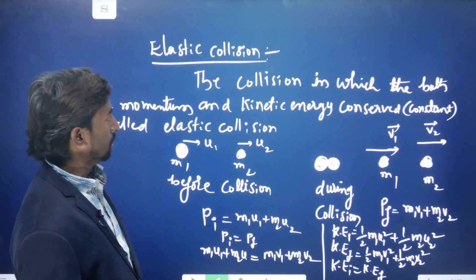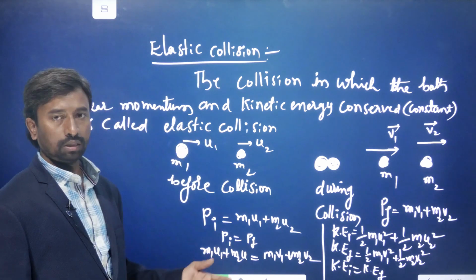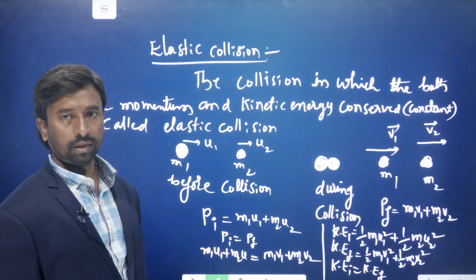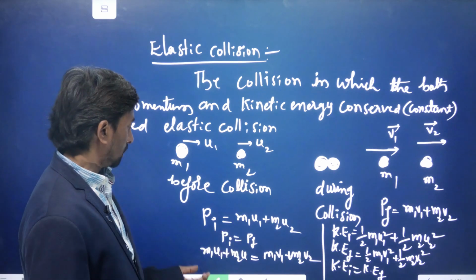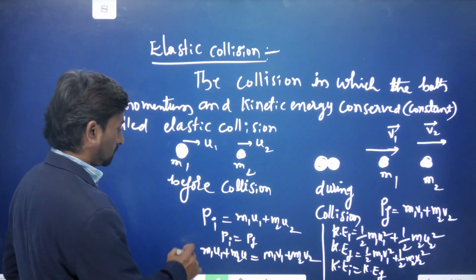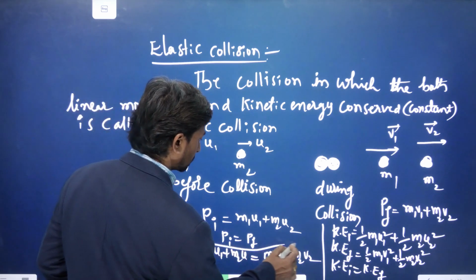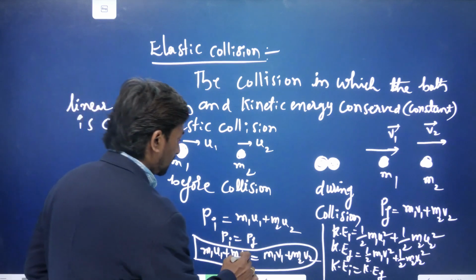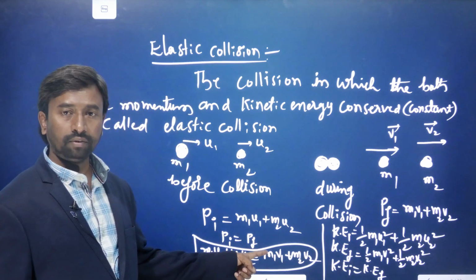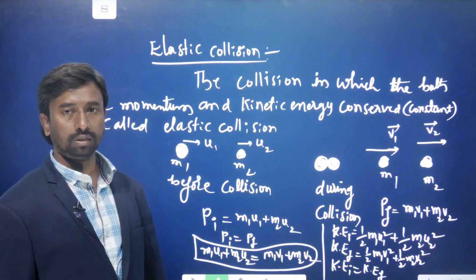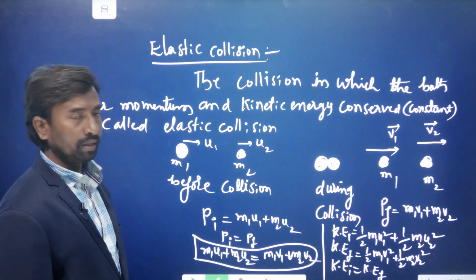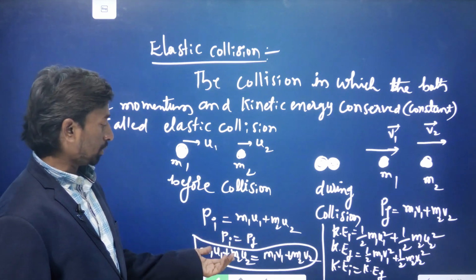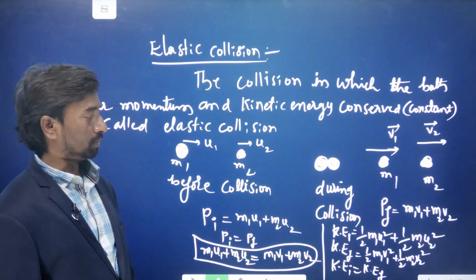Now, before and after the collision, the total momentum will be constant, that is, p initial is equal to p final. Initial momentum equals final momentum. If you write it out, you get the equation m1 u1 plus m2 u2 is equal to m1 v1 plus m2 v2. That is the expression for linear momentum, and in this process the total momentum is conserved.